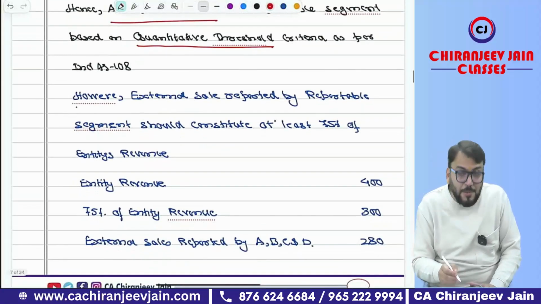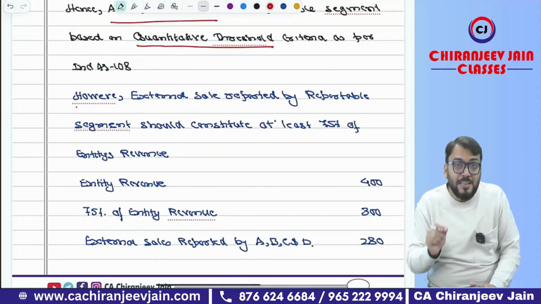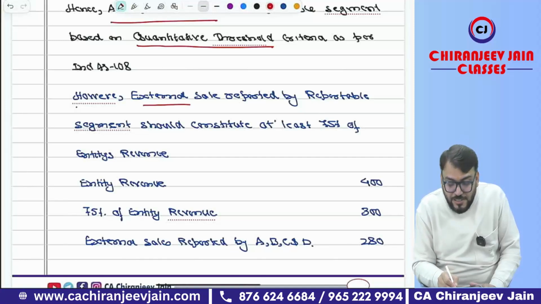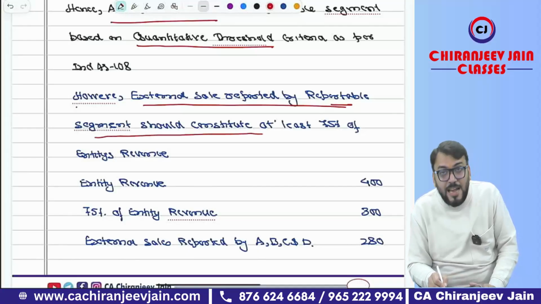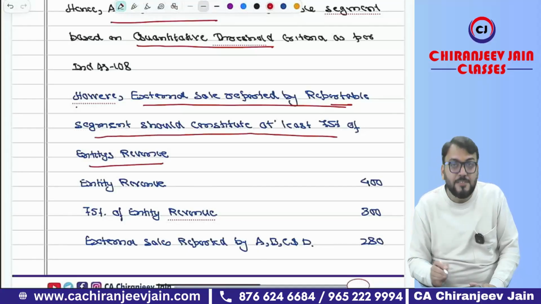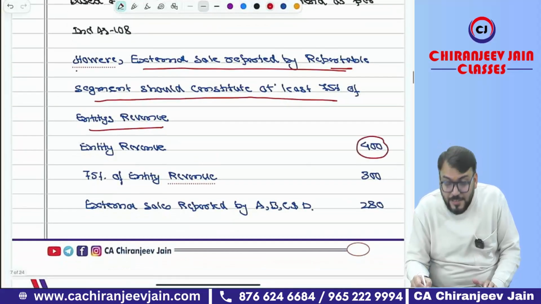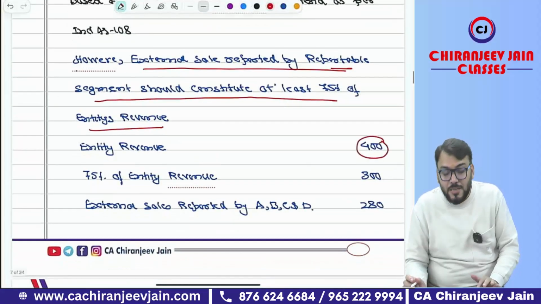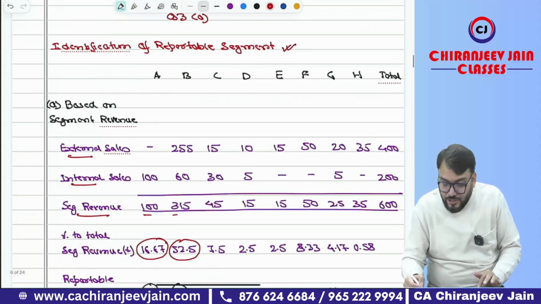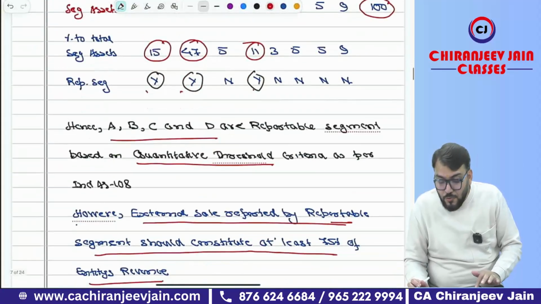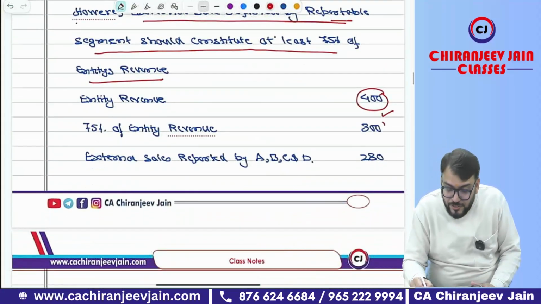But now we need to apply the revenue criteria. What Ind AS 108 says is that the external sales reported by reportable segments should constitute at least 75% of the entity's revenue. What is the entity's revenue? Entity's revenue means external sale total. That is given, how much? 400. We'll find out 75% of this: 300.